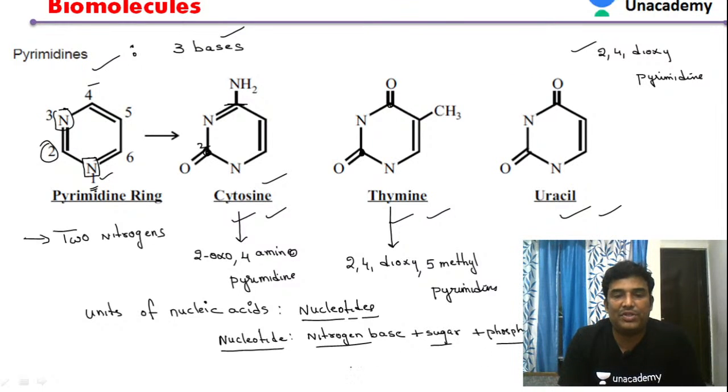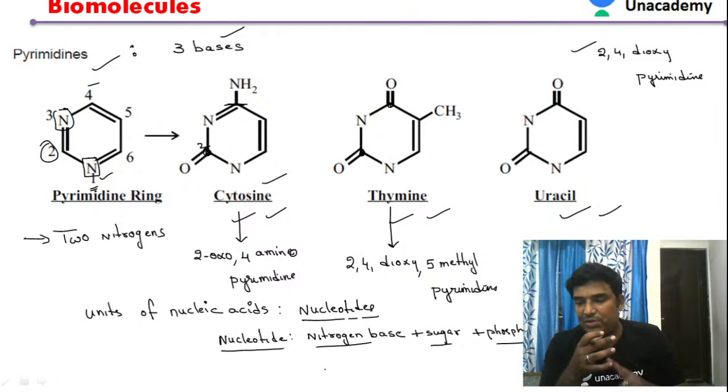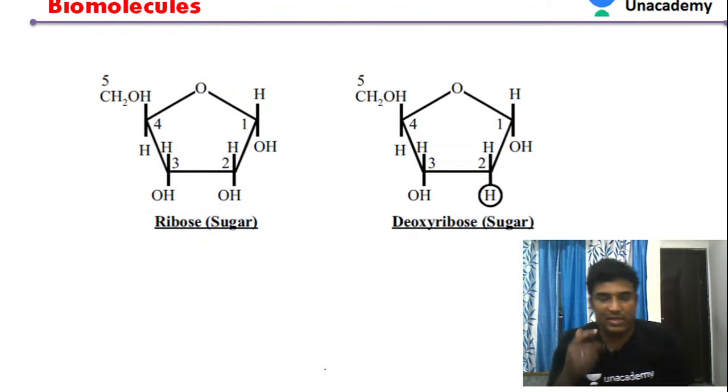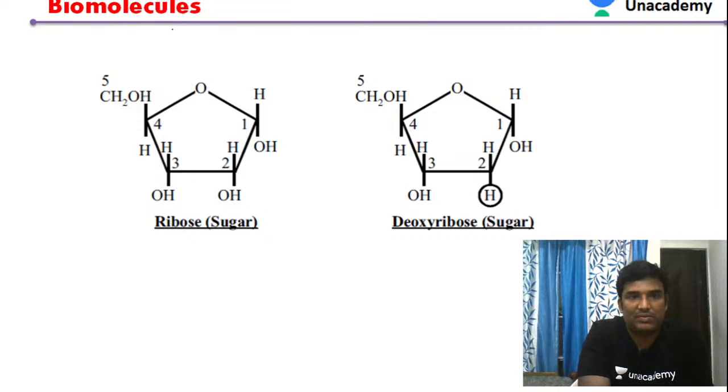We have seen the different types of nitrogen bases: adenine, guanine, thymine, cytosine, and uracil. Now let us see about the different types of sugars.